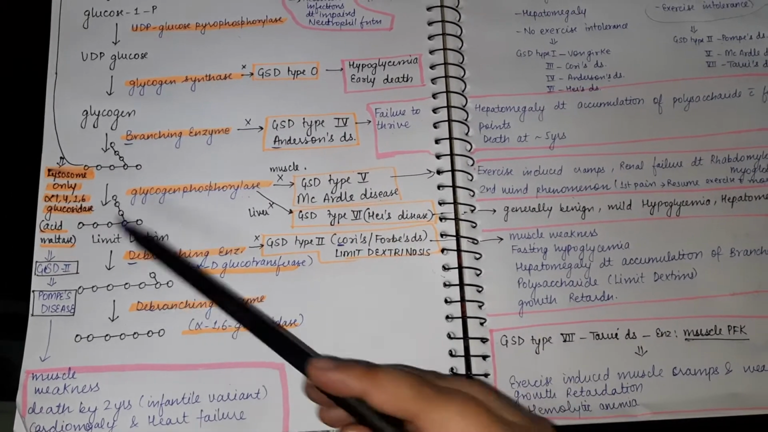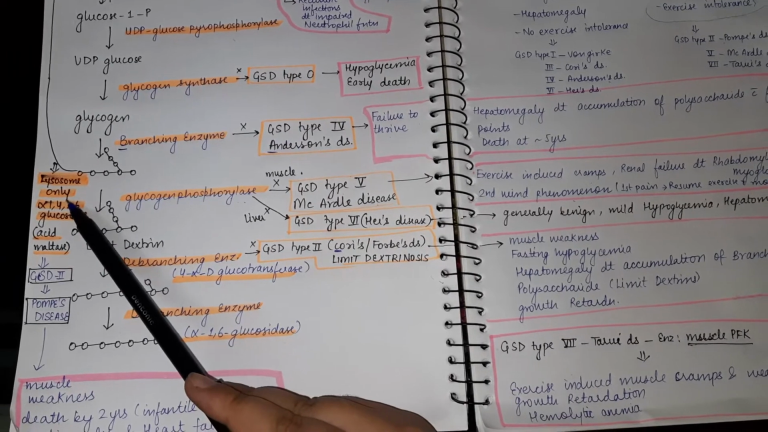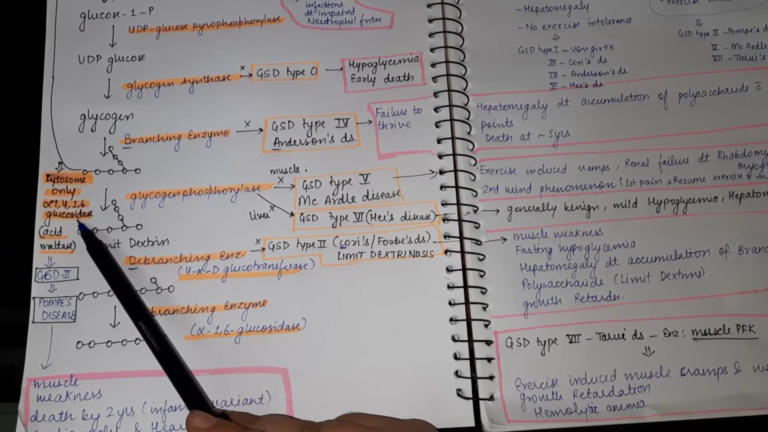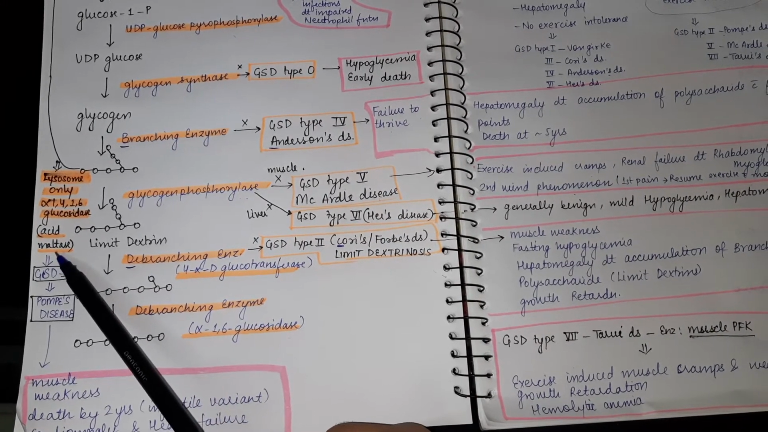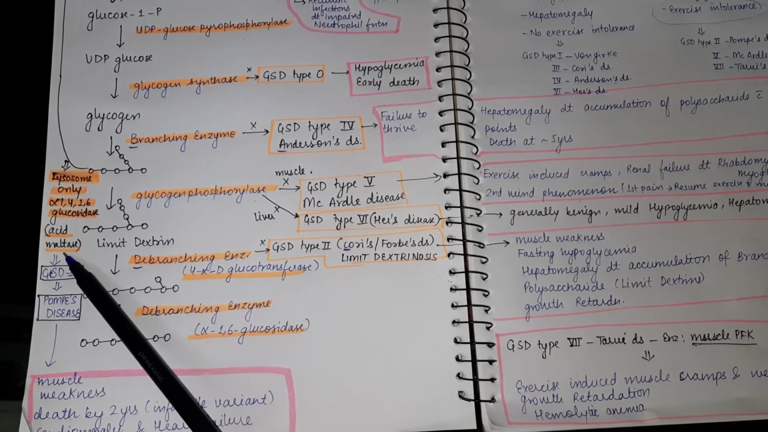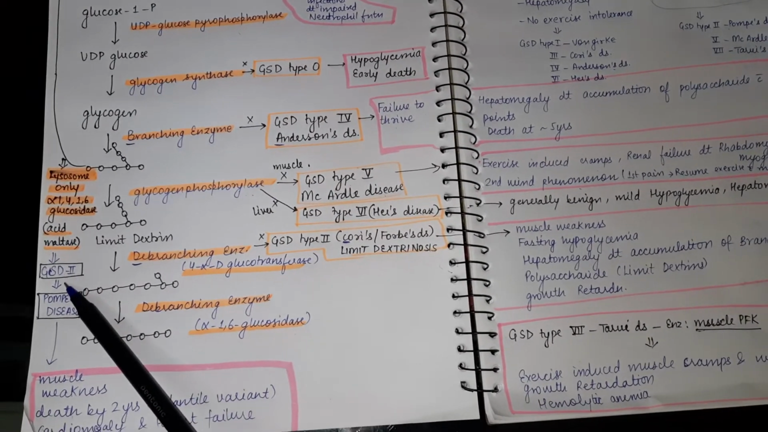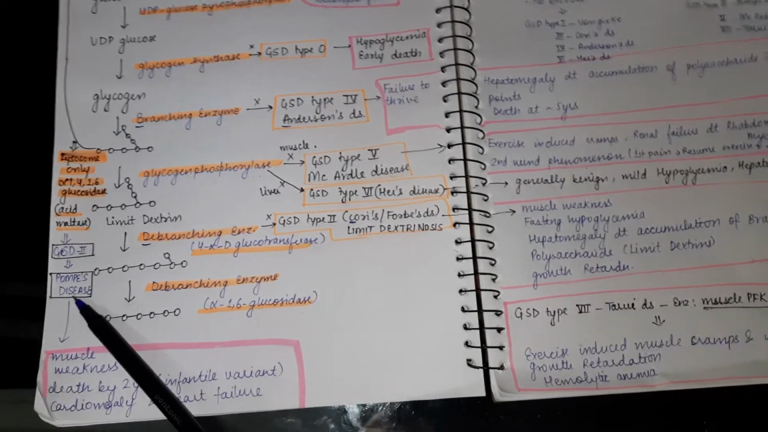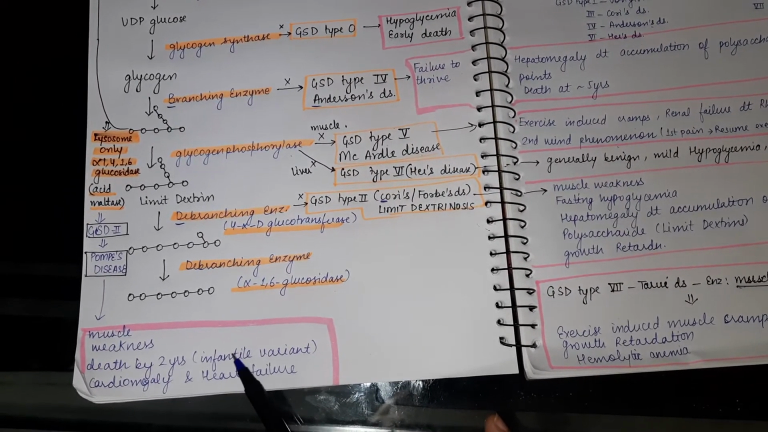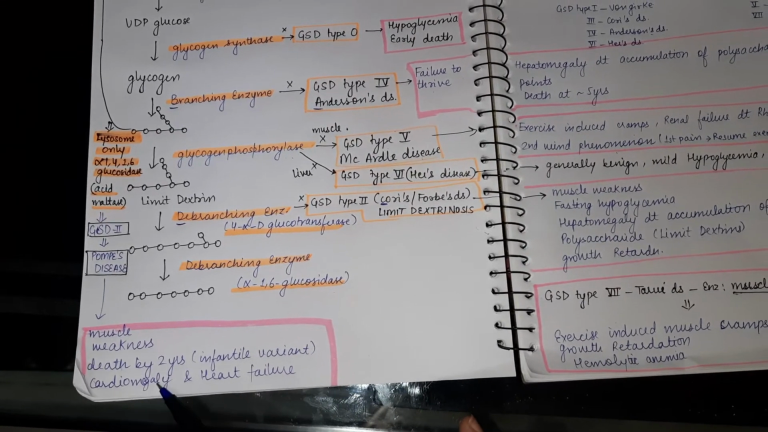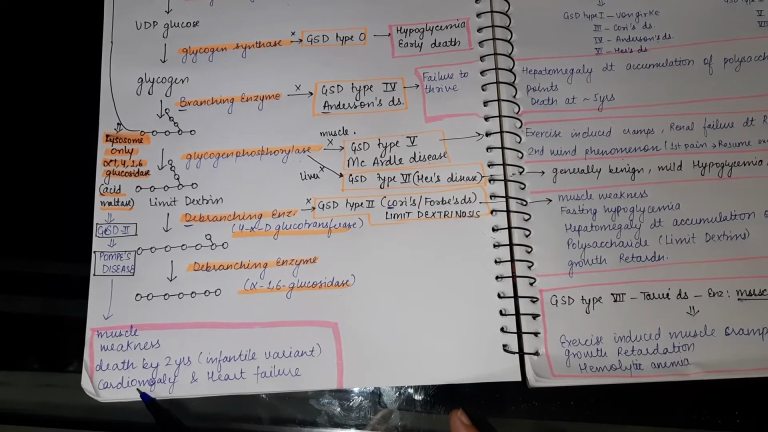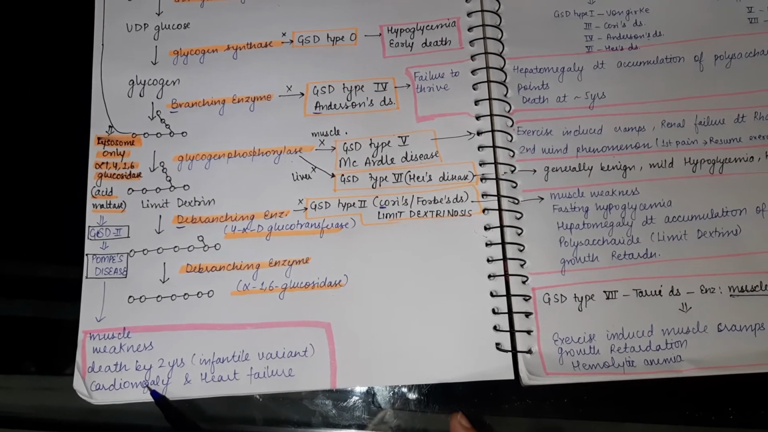Now, there is another very important disease which can occur due to a lysosomal enzyme, alpha-1,4-glucosidase, acid maltase, which converts glycogen back to glucose. If there is a deficiency of acid maltase, it can lead to glycogen storage disorder type 2, which is Pompe's disease. In Pompe's disease, we will see muscle weakness, death by 2 years in the infantile variant, cardiomegaly, and heart failure. So it is very important to remember that cardiomegaly can only happen in Pompe's disease.